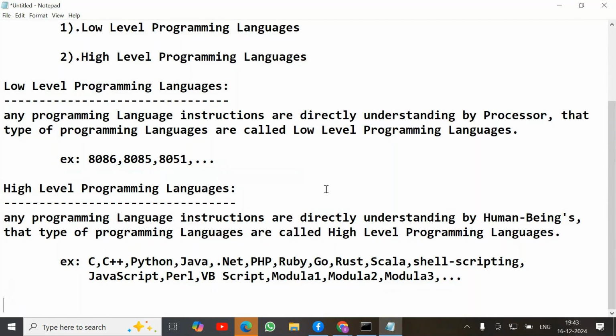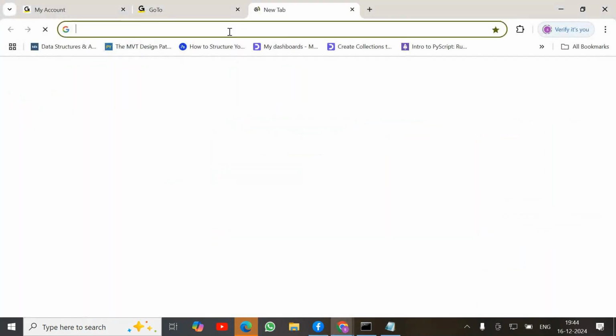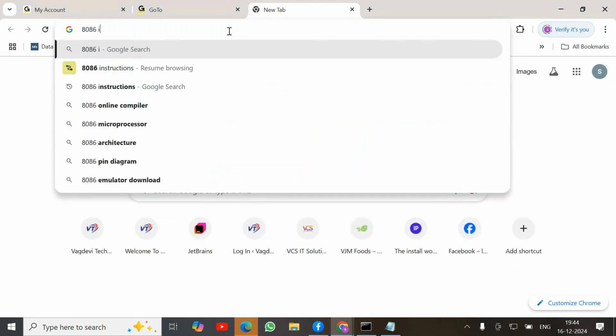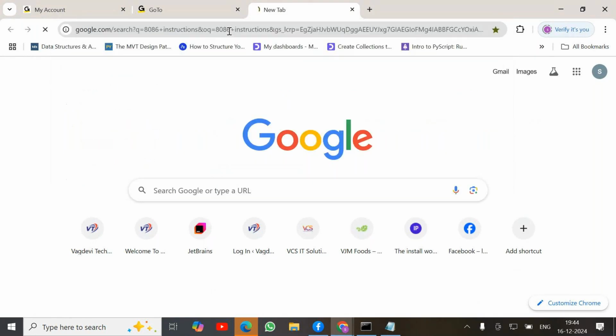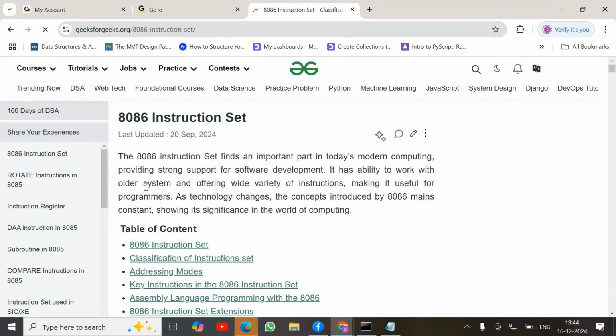I had a question for the low level programming language. You said the examples are 8086, 8085. Are they certain commands or could it be any number? Those are instruction sets, like move, sub, add. I thought it's more like binary. No, computers don't use just binary here; these are the instructions. Internally, these instructions are executed by the processor.